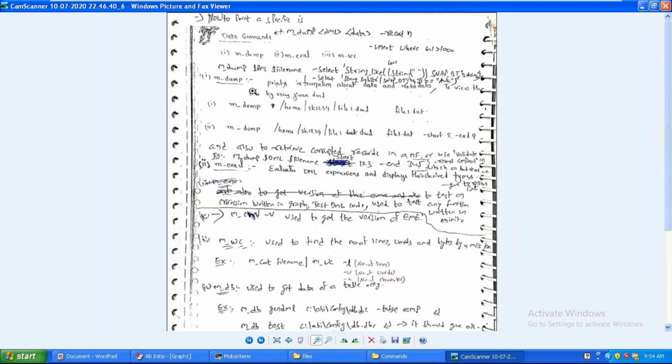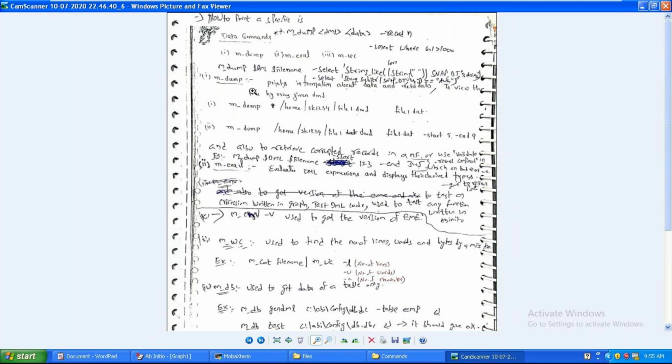First one is, I'm having a file, sample.dat. If you want to view the content of the file, cat space sample.dat, and if I press enter, I can see the content of the file. But I have a requirement: I want to see that file along with the header.